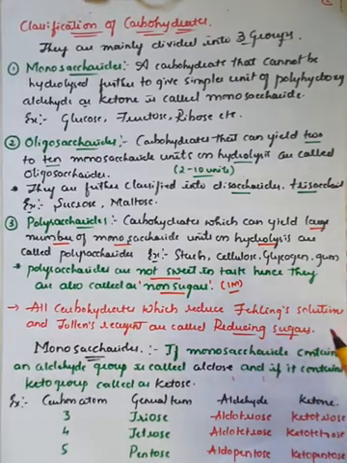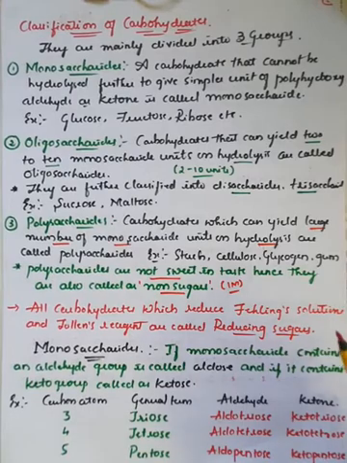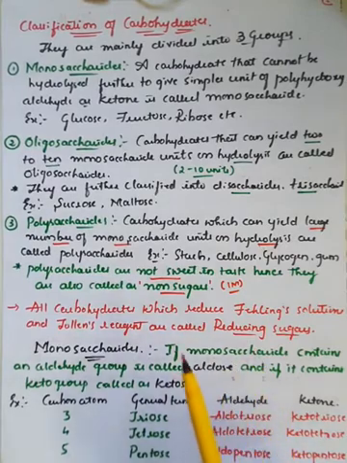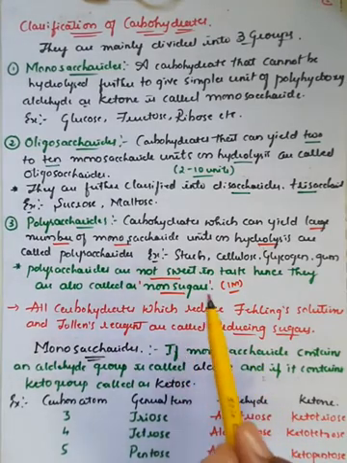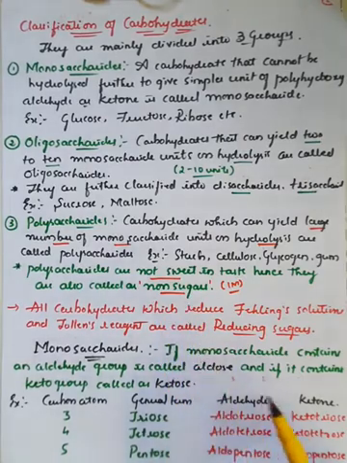If there is an increase in the number of monosaccharide units in a polysaccharide, there will be a loss of sweetness, hence they are also called non-sugars, right?